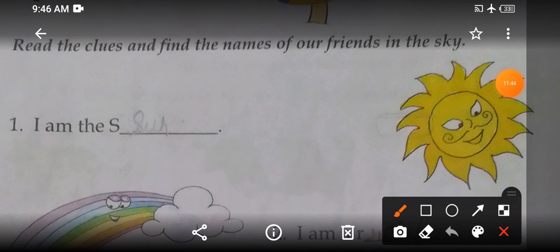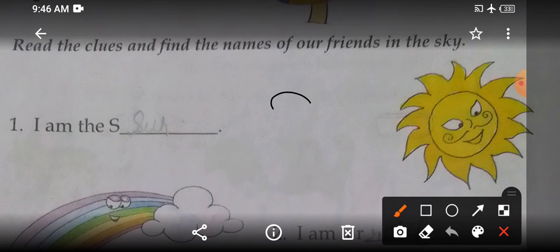This is a sun. So S is written here. You will write U and N. So write children. This you all know this is a sun. So S is already written here. What will you write children? You will write S-U-N, sun.